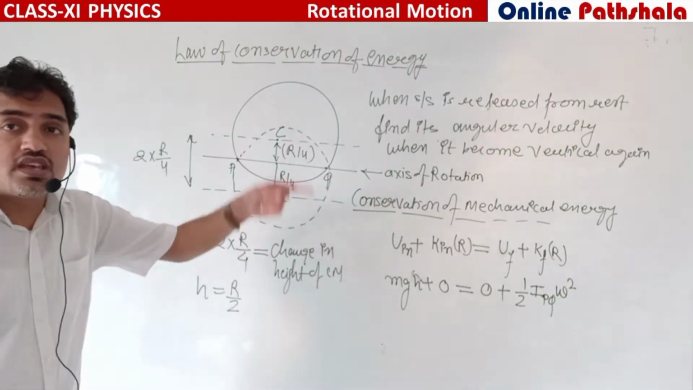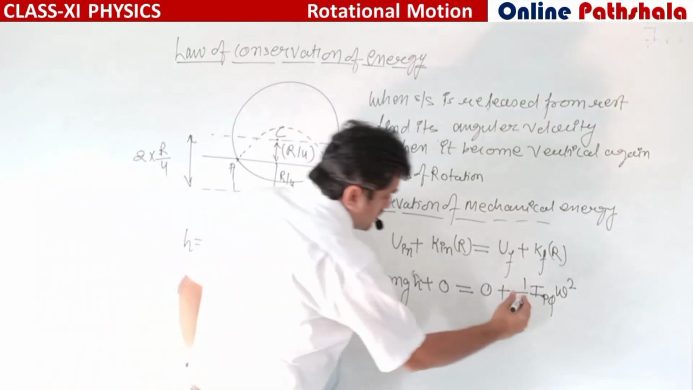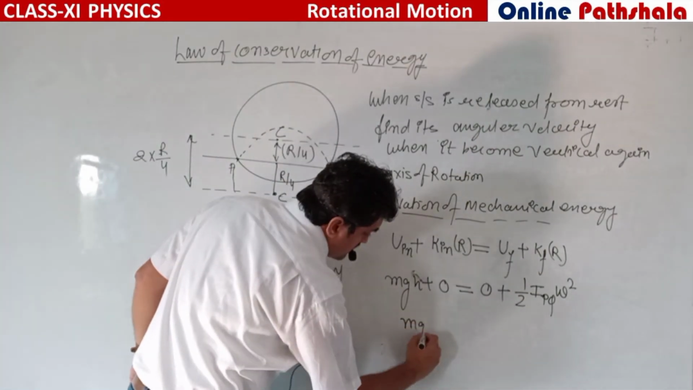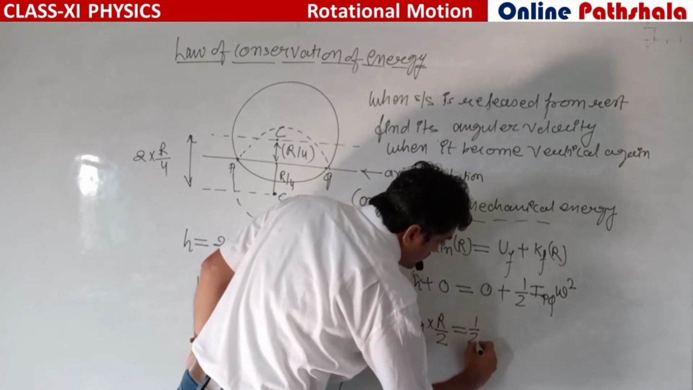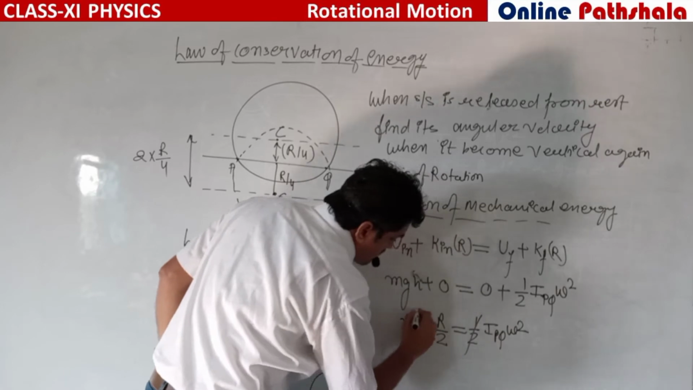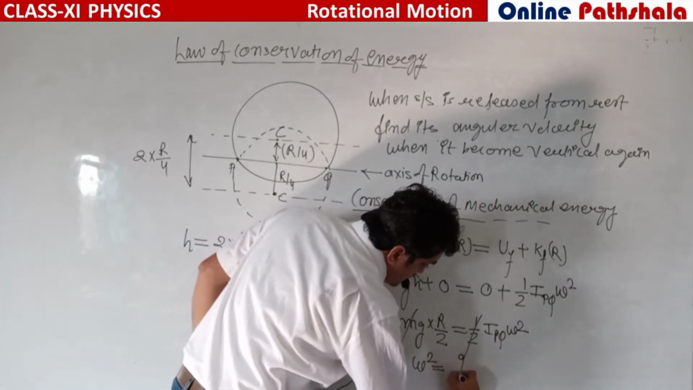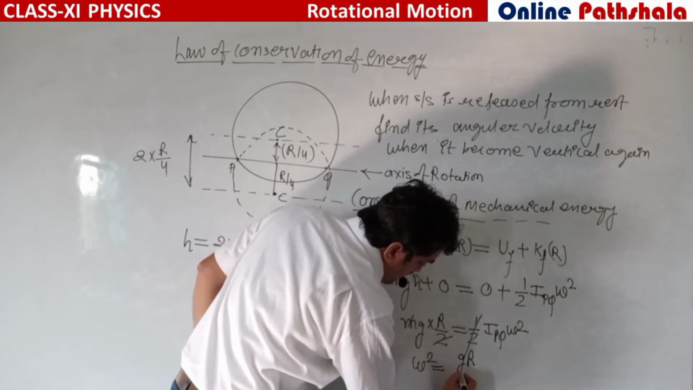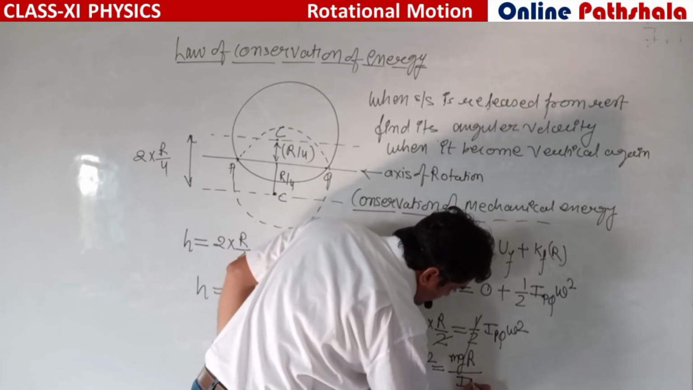since this circular ring is rotating about PQ. Okay, so mg r by 2 is equal to 1 by 2 I about PQ omega square. This 1 by 2 cancels out, and omega square we are getting mgr divided by I about PQ.